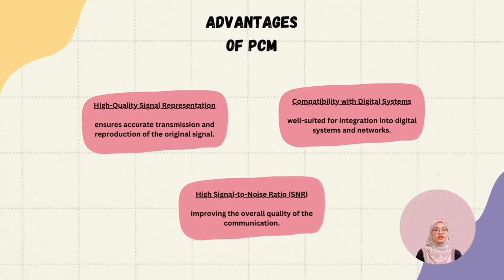So what are the advantages of PCM? Firstly, PCM has high quality signal representation. This ensures accurate transmission and reproduction of the original signal. Secondly, compatibility with digital systems. PCM is well suited for integration into digital systems and networks, making it compatible with various digital communication technologies. Thirdly is high signal to noise ratio. PCM is less susceptible to noise and interference during transmission compared to analog signals. This results in a higher signal to noise ratio, improving the overall quality of the communication.